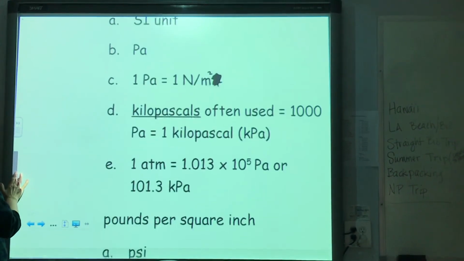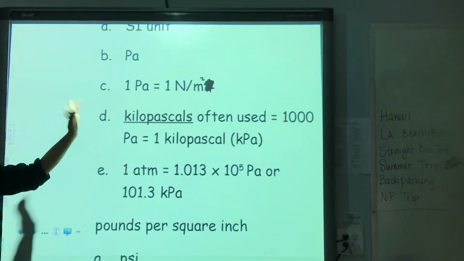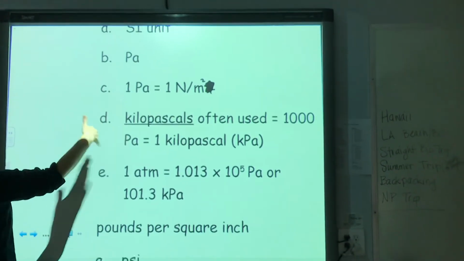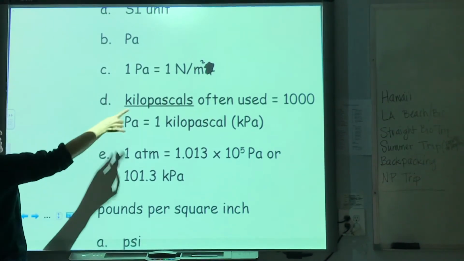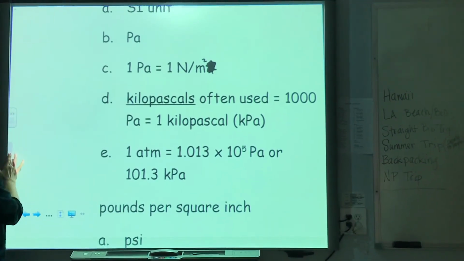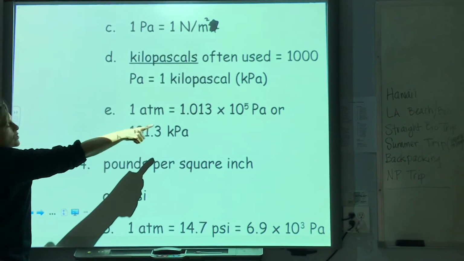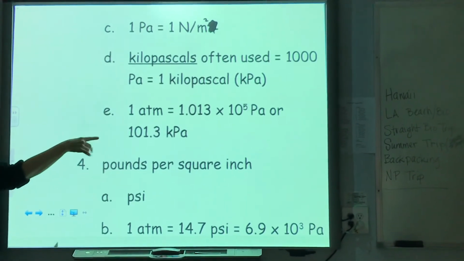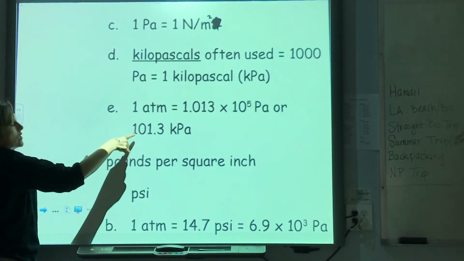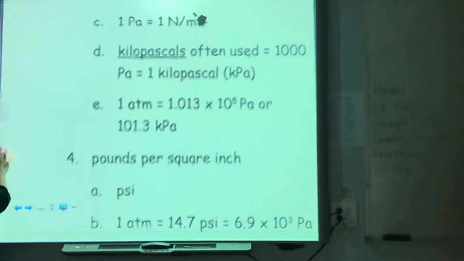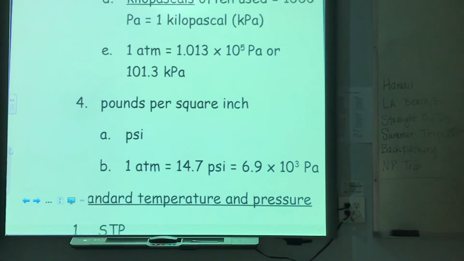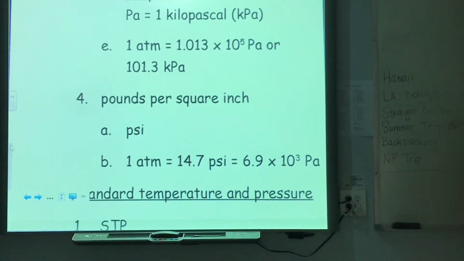And again, we can add our prefixes to that. So kilopascals means 1,000 pascals. So 1,000 pascals is 1 kilopascal. 1 atmosphere is equivalent to 1.01 times 10 to the 5th pascals, or 101 kilopascals, which was what we were saying, 101,000 pascals.